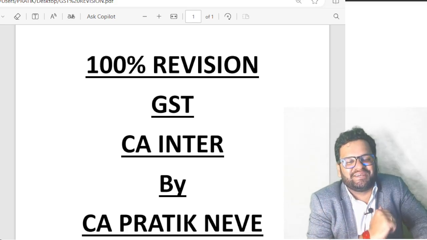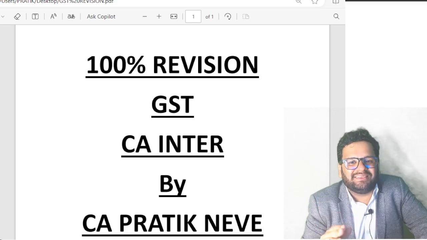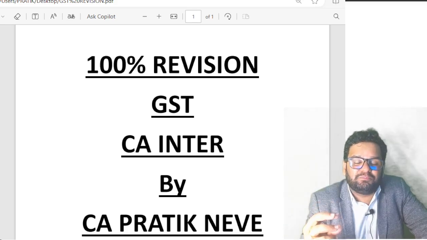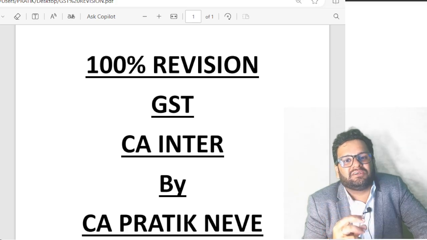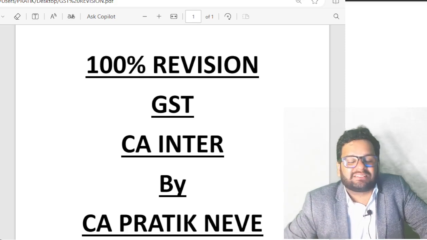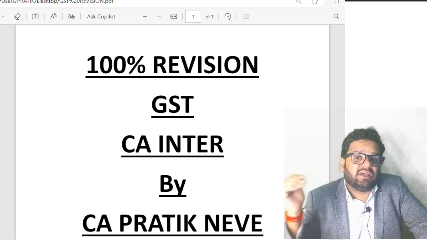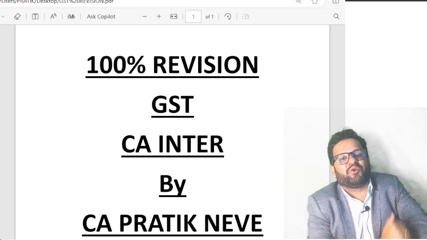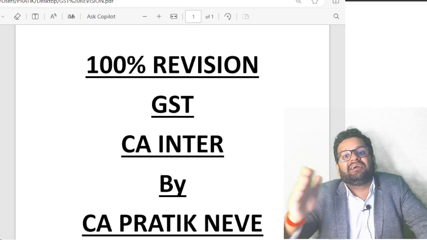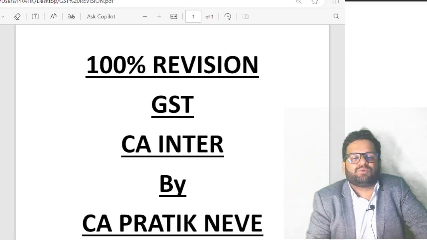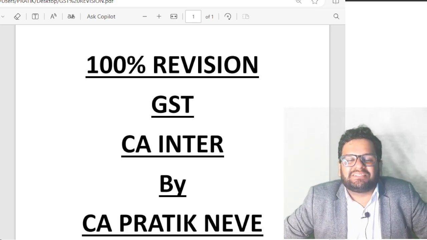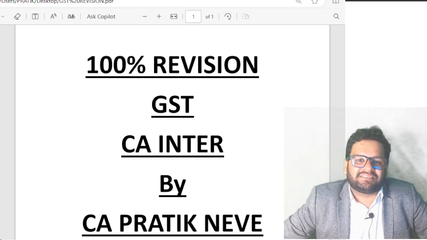Going to section 17. Section 17 subsections 1 and 2 talk about apportionment. What happens if any inputs are used commonly for personal use as well as business use? Then ITC will be admissible only to the extent used in business use. If an inward supply is commonly used for making taxable supply, zero rated supply as well as exempt supply, then ITC will be admissible only to the extent used in taxable supply including zero rated supply.